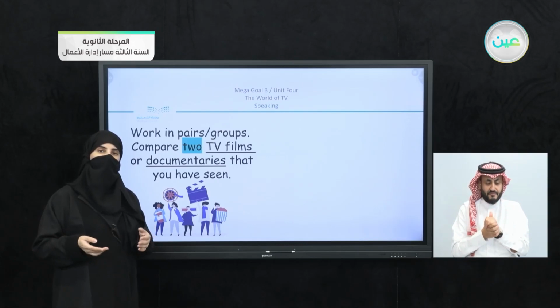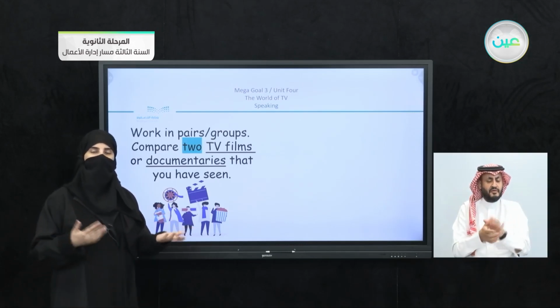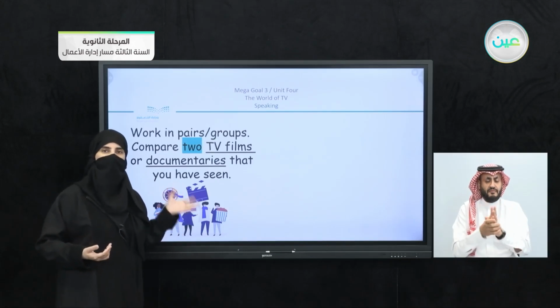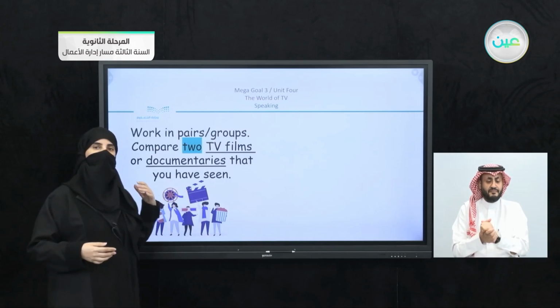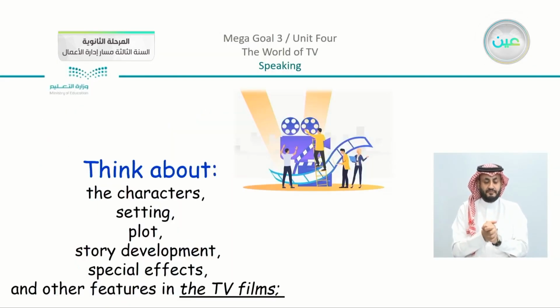So you're going to compare between 2 TV films, or if you choose, between 2 documentaries. You can do it as the book directs you, in pairs or in groups. It's up to you. Think about the characters, the setting, the plot, story development, special effects, and other features in the TV films.